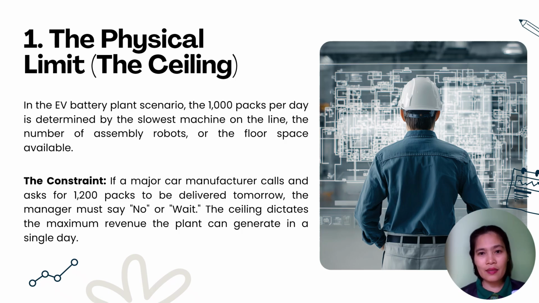Capacity as the physical limit or the ceiling. Let's look at a high-speed EV battery plant that's designed to produce 1,000 packs per day. Remember, it only produces 1,000 packs per day. Now the constraint is, if a manufacturer asks for 1,200 packs tomorrow, the manager must say no or wait, because the ceiling is determined by either the slowest machine or the available robots.